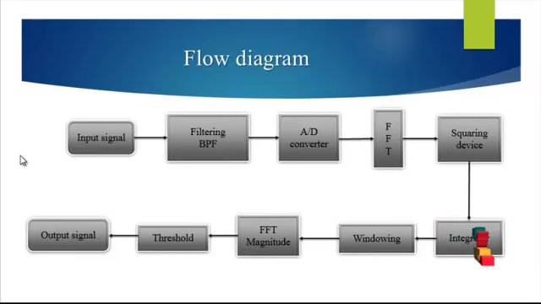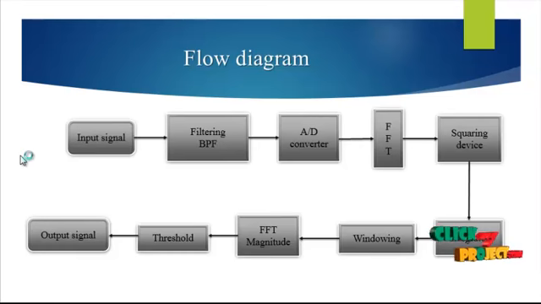FFT means fast Fourier transform. The signal is converted to digital, zeros and ones, and then processed by the Fourier transform, followed by the squaring device. The FFT values are calculated and squared, and then integrated, taking the squared value and integrating, and then going for the windowing. In this process of windowing, we use the Hamming window.